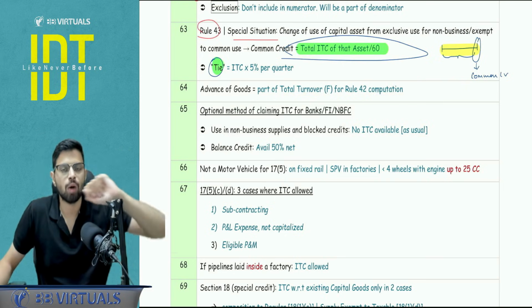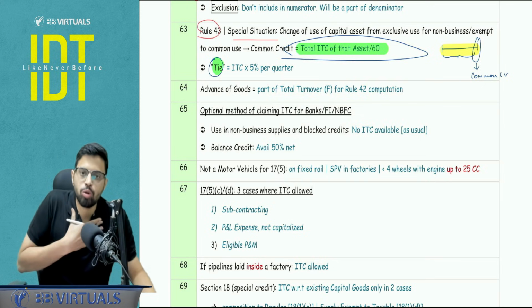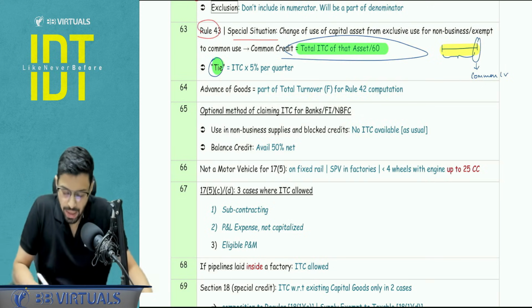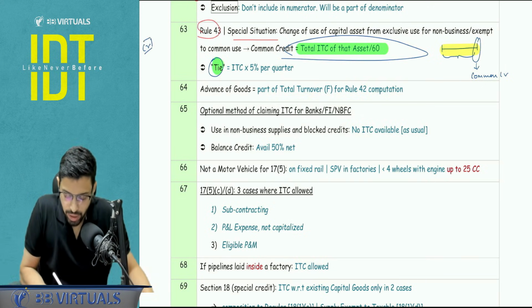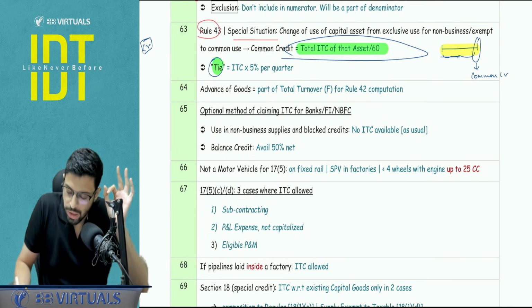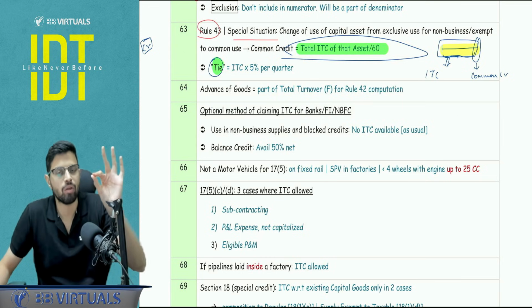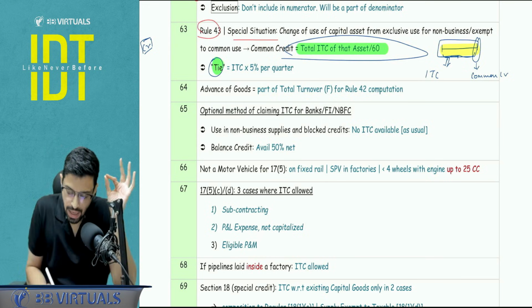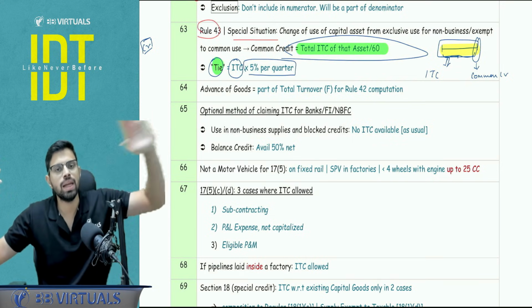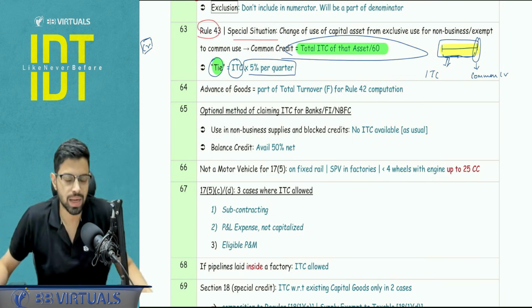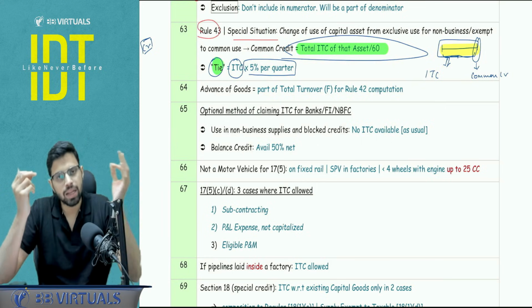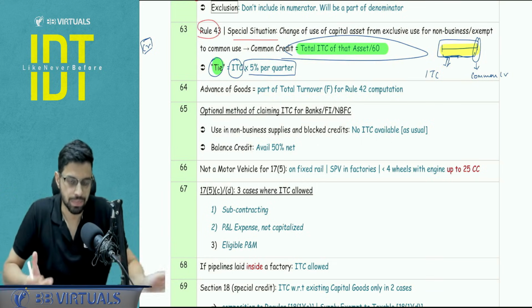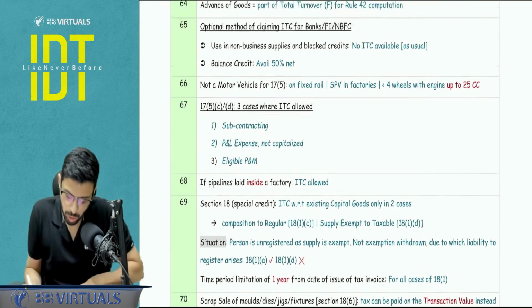So what happens here, how the calculation flows, is that we are going to claim the 100% credit. The entire ITC I will credit in the electronic credit ledger. And with respect to this portion of time, I will calculate the ITC pertaining to this period of time and I will add it into the output liability. So this is TIE, that is ITC into 5% per quarter. So I will take the total, but the ineligible part I will add to the output tax liability, and hence the netting off is done. In essence, I am taking the net ITC. Okay. Very important point to be noted.